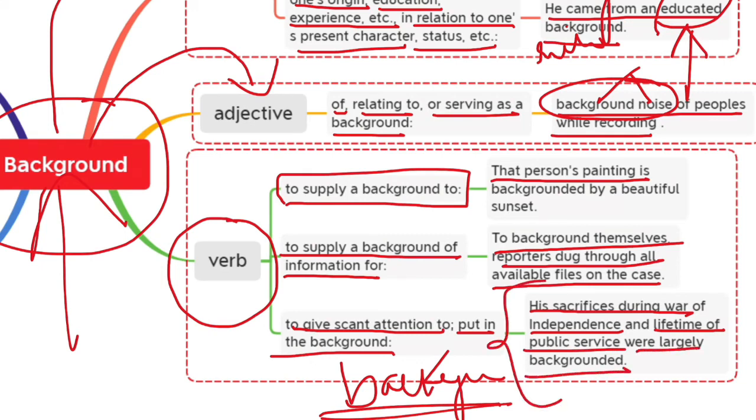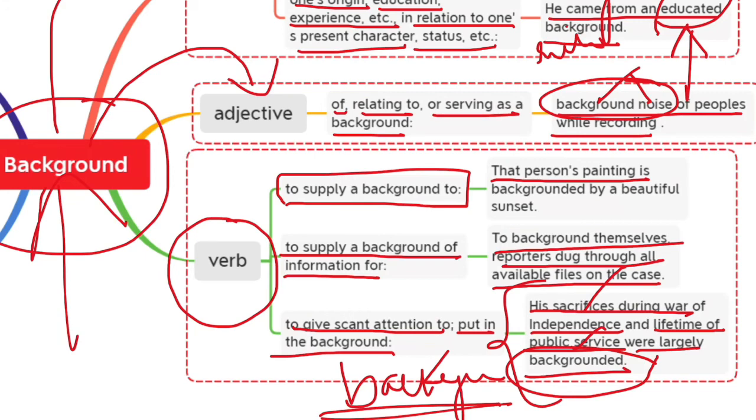Here we are talking about a person who sacrificed everything in the war of independence, and after independence he also served a lifetime in public service, but neither the government nor the people are giving any particular attention to that person. That means his sacrifices and his public service are largely backgrounded. Backgrounded means we have just sidestepped it, we are not giving particular attention to it.